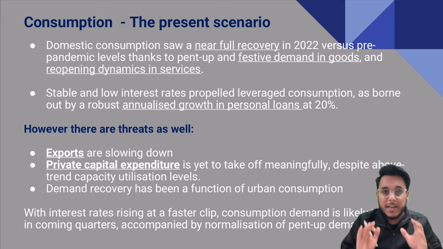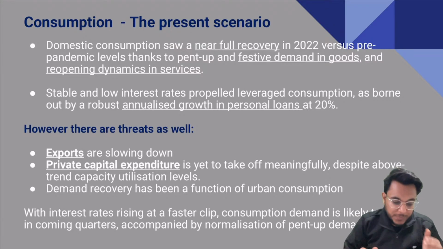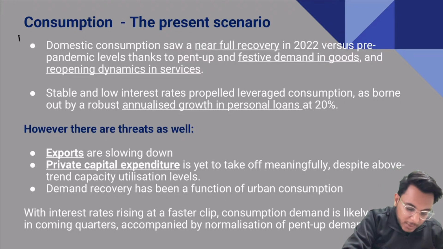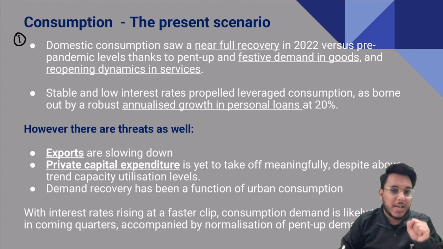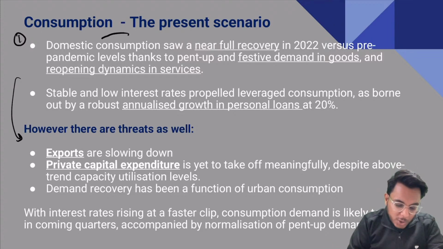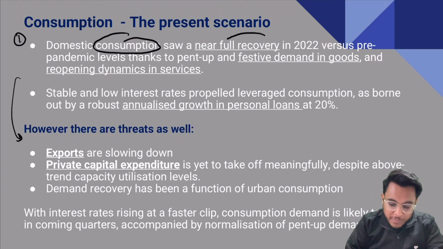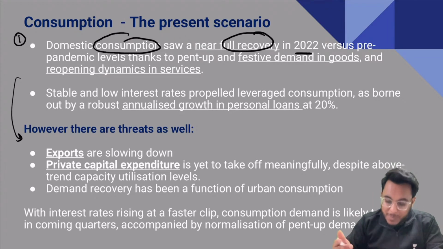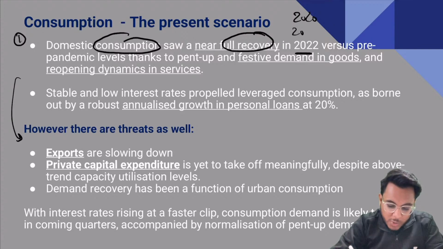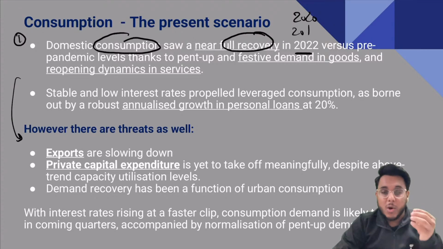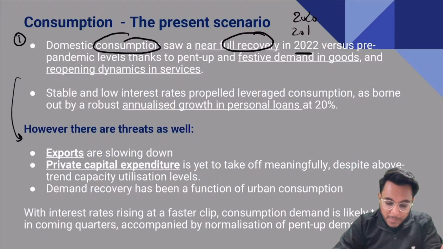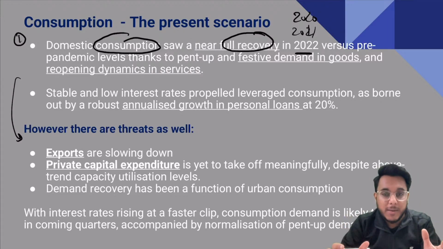Now, these types of articles are very much important for the state of the Indian economy. So basically, guys, first of all, let's see what the present scenario is and what the issues and challenges are that we have. First of all, the important scenario. We see that the domestic consumption had seen a kind of a full recovery in 2022. So basically, in the years 2020 and 2021, the domestic consumption or the private consumption was not very good. Why? Because it was the pandemic year, and in the pandemic people were more concerned about how they could save more and more money, because in the pandemic economic recovery was very weak. So people did not carry out the consumption.